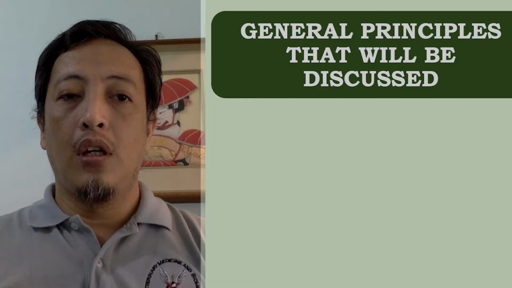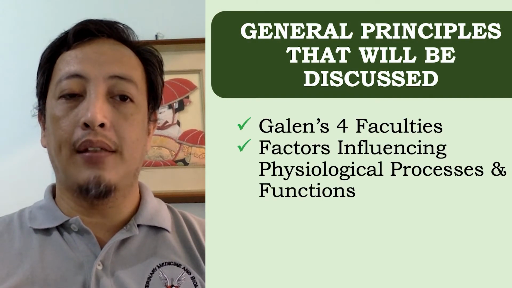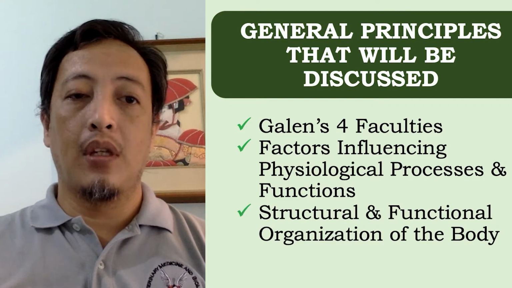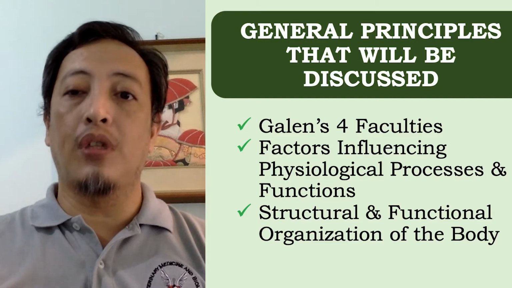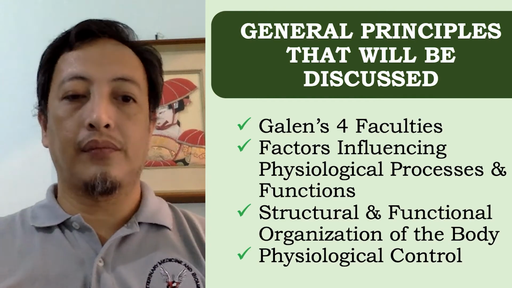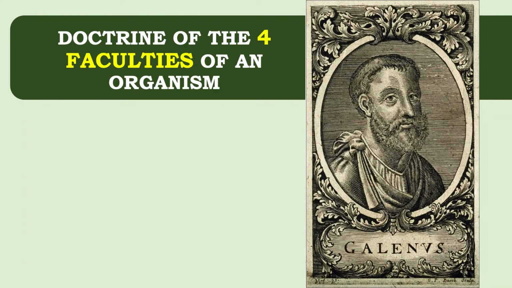We previously discussed some definitions of terms that we are going to use for the course. Now we are going to discuss some general principles that may help us understand the course even more. We'll discuss 4 faculties of Galen, the factors influencing physiological processes and functions, structural and functional organization of the body, and physiological control. So let's start with the doctrine of the 4 faculties as proposed by Galen.